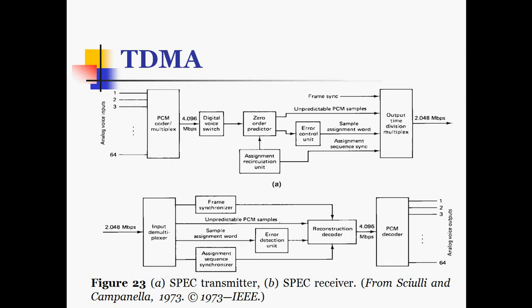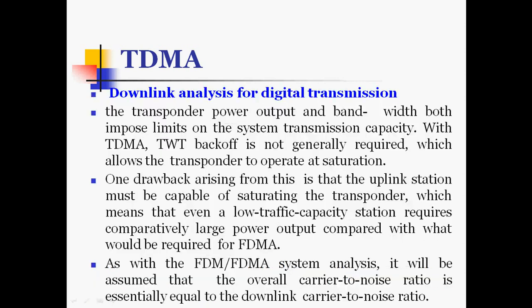We can see here the SPEC transmitter and receiver, where the analog voice inputs are given. The PCM coder multiplexer and input duplexer are given. 64 channels have been assigned here, 1, 2, 3, 4 up to 64. Then the digital voice switch, zero order predictor, assignment recirculation unit, error control, and at the output a time division multiplexer are given. This is the PCM decoder. This B section is the receiver here, and this is the transmitter.